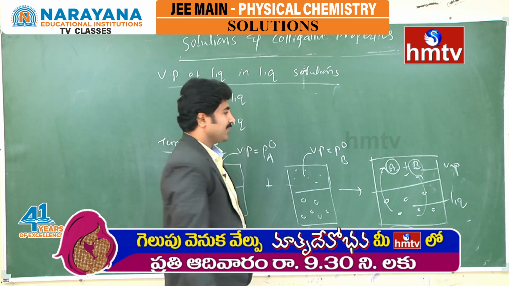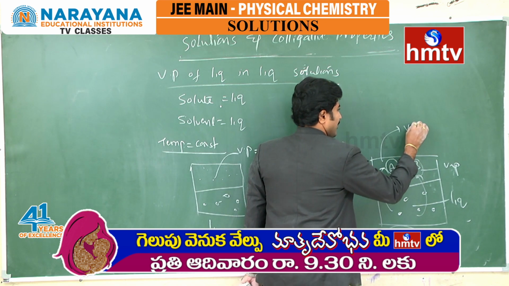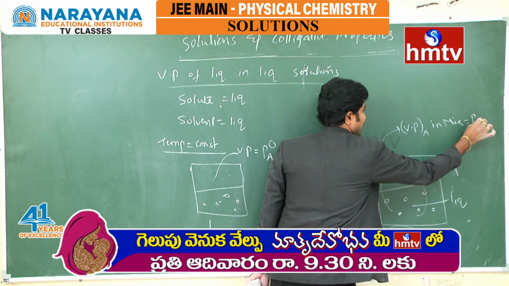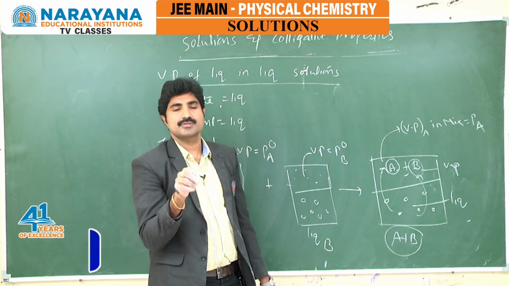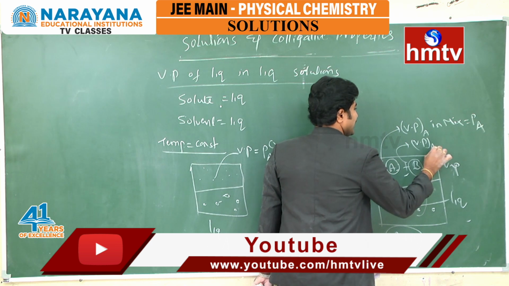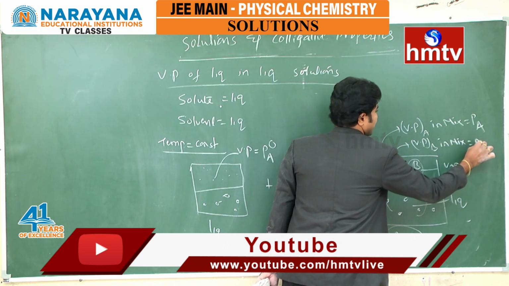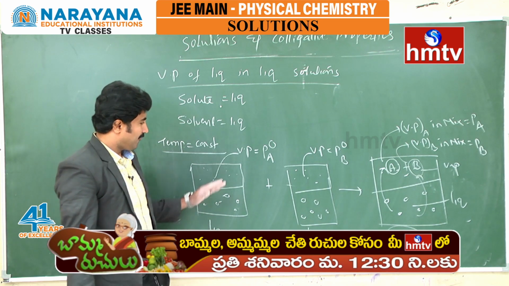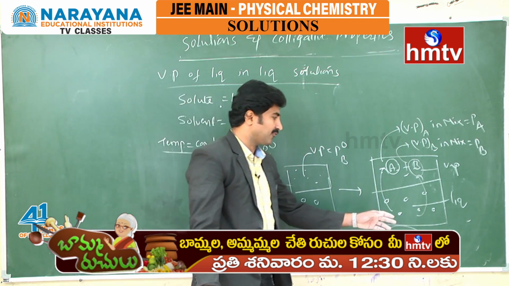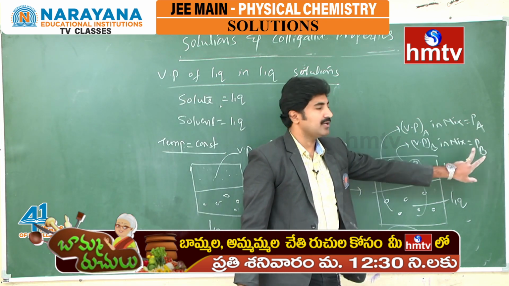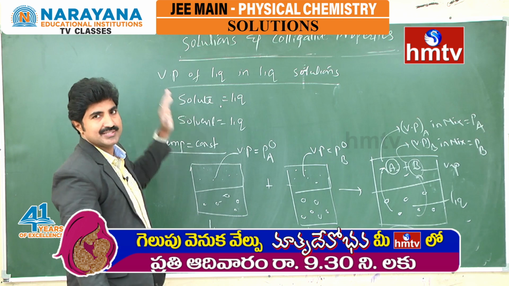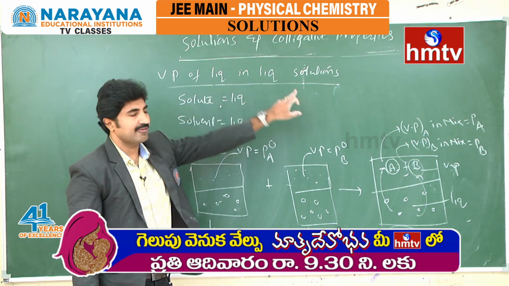That means A exerts some vapor pressure. The vapor pressure of liquid A in the mixture is Pa. Similarly, B also exerts some pressure in the mixture, that is the vapor pressure of B in the mixture, Pb. How are the vapor pressures of pure liquids, Pa naught and Pb naught, and the vapor pressures of the two liquids in the mixture, Pa and Pb, related, and how will these be calculated? That is our main motto under this category: vapor pressure of liquid in liquid solution.